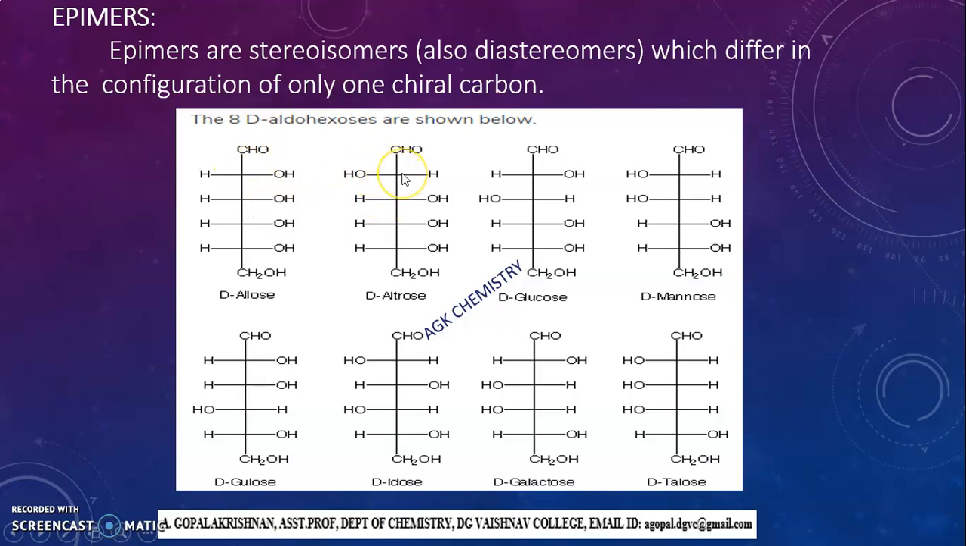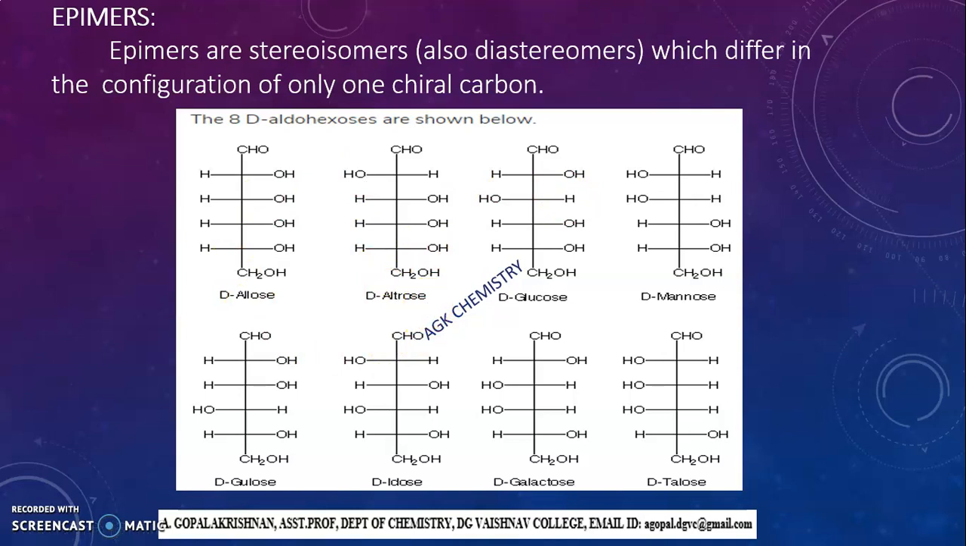So if two stereoisomers differ in the configuration of only one chiral carbon, then they are called epimers. Allose and altrose are C2 epimers. This is carbon number 2, so it is called C2 epimers. Now, we have totally 8 isomers here. In these 8 isomers, we have different possible epimers.